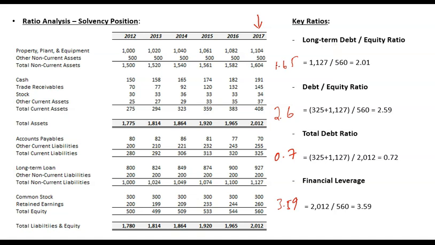Okay, so the long-term debt to equity ratio is 2.01. The rest are just fine. You take only the long-term liabilities and divide them by equity in the long-term debt to equity ratio. Further on, you can take more conservative or more aggressive ratios, like instead of total long-term debt, you can take only long-term loan to equity, or instead of the total debt ratio, you can take long-term loan to asset ratio and so on. But these are the common ratios that are generally used.